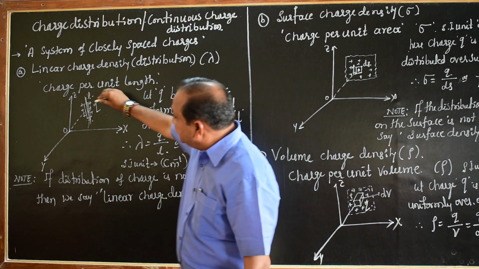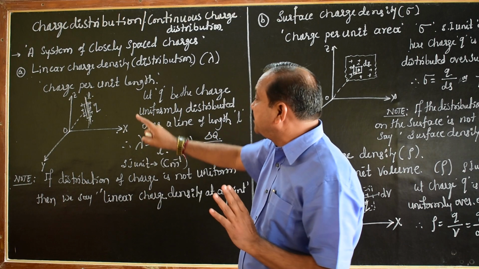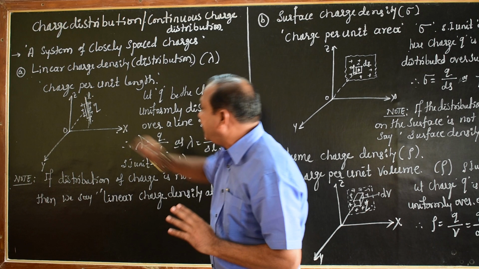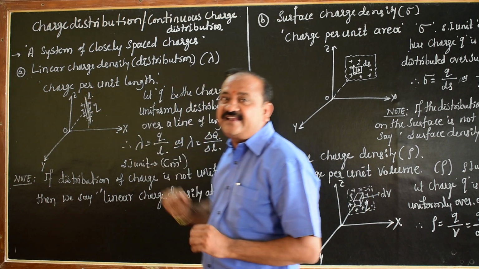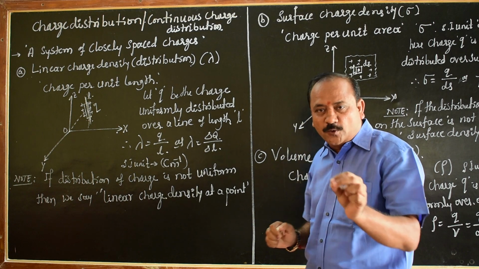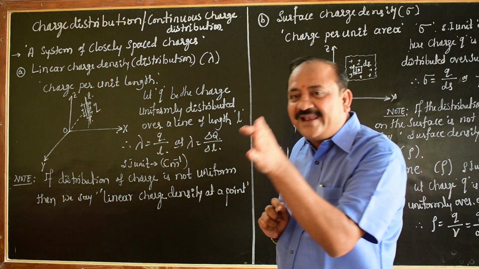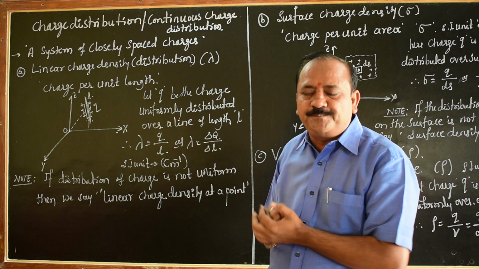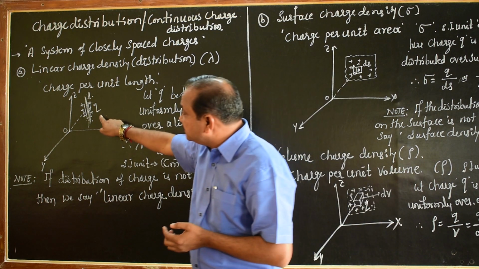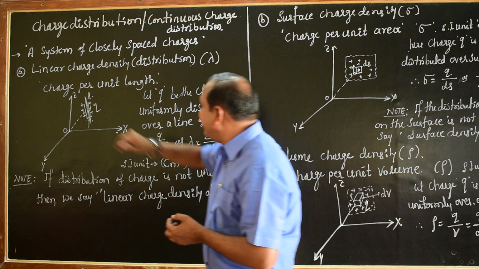This Q amount of charge is distributed uniformly over the entire line of length L. So Q is the amount of charge and L is the length of this particular line, the body. This Q amount of charge is distributed uniformly over this line length.